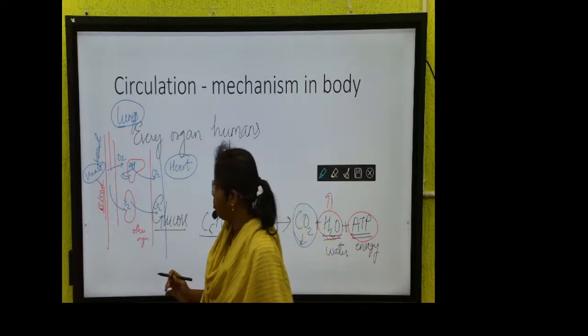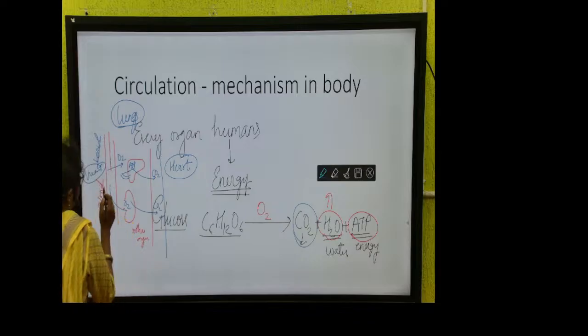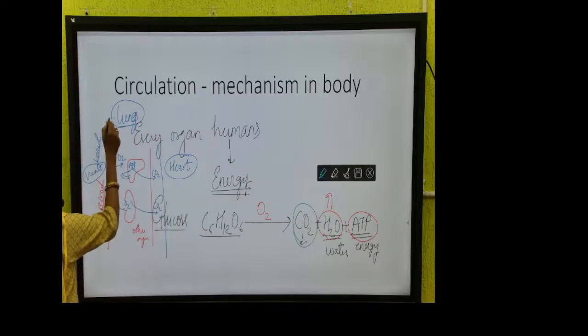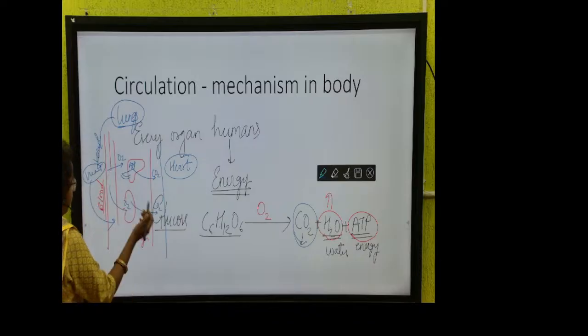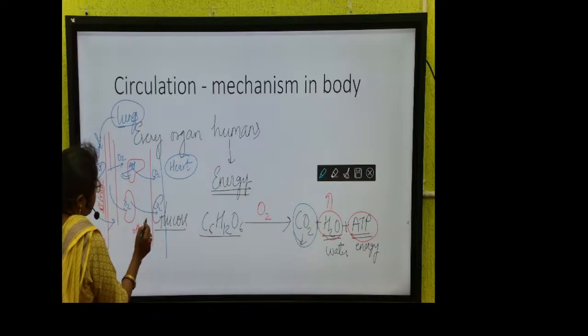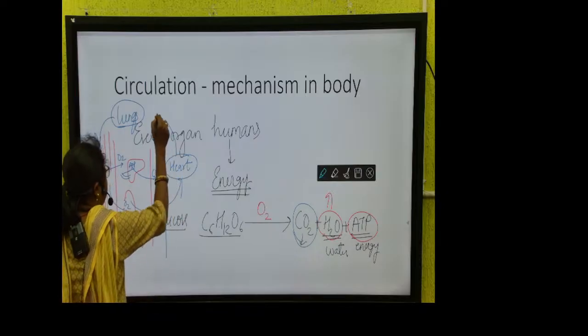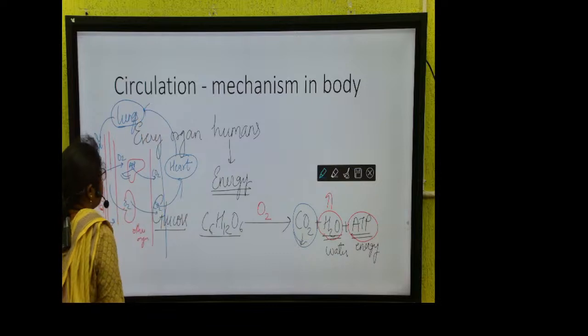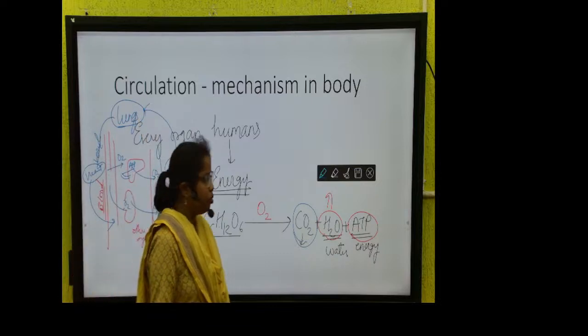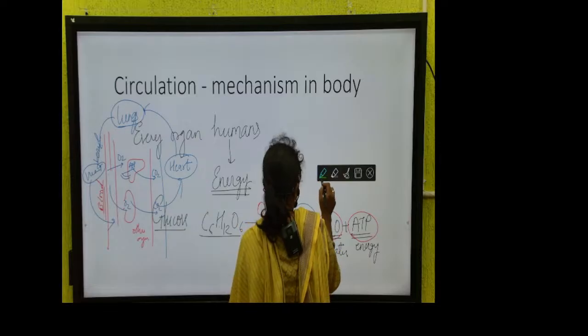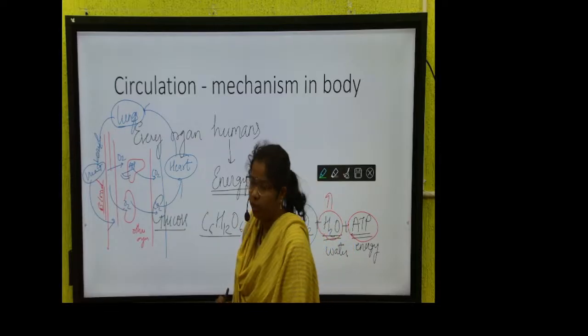So what happens is that when you need blood for the organ, the lungs give the blood to heart, the heart gives the blood to different organs. In the same way, when the different organs release carbon dioxide, this carbon dioxide again goes to heart, and this heart will take the carbon dioxide to lungs. इसी को हम दूसरी भाषा में oxygenated और deoxygenated blood बोलते हैं.